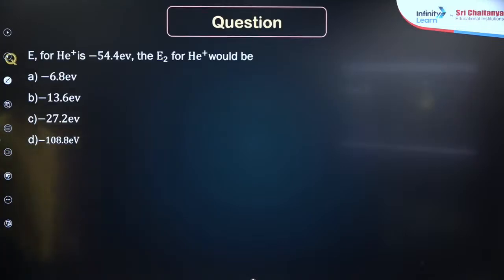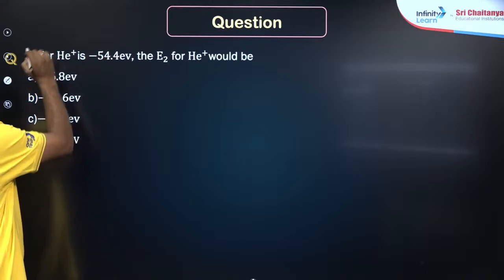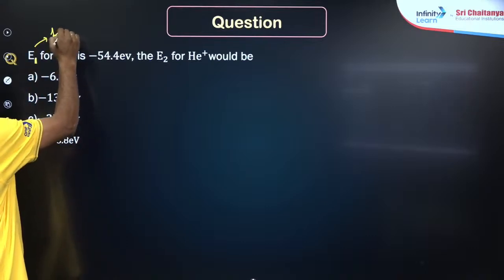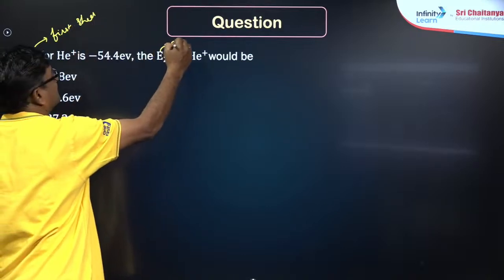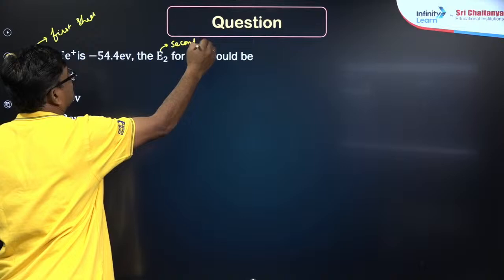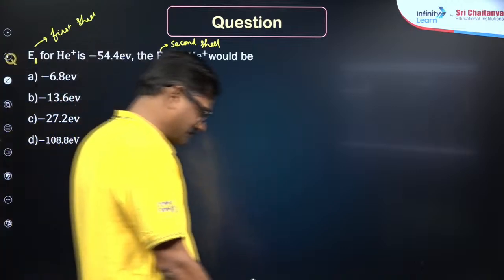Now one more question. Energy for helium plus is minus 54.4 electron volts. The energy E2 for the helium, I mean to say E1, here it is E1, the first shell, and this is going to be the second shell, right? Who will give the answer?